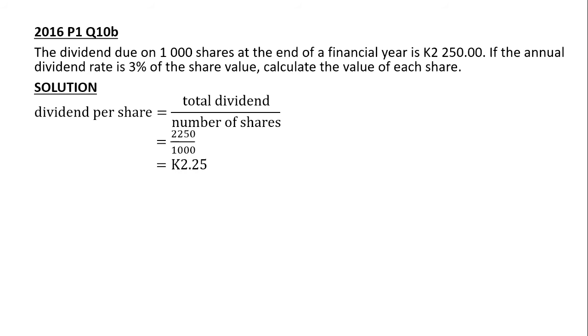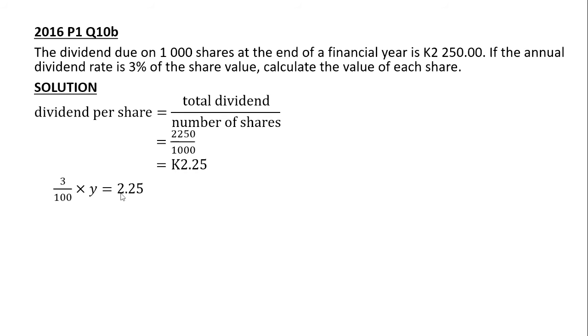Now the question is saying, if the annual dividend rate is 3% of the share value, which we don't know, calculate the value of each share. So what we are going to do is to say 3% of Y, which is the value of each share, is giving us 2.25. So from here we'll cross multiply.